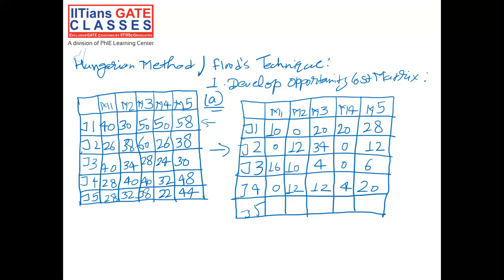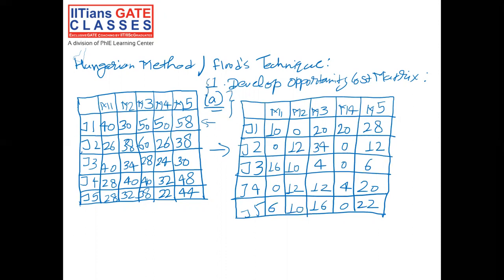Subtract 22 from each element of row 5, you will get 6, 10, 38 minus 22 would be 16, then 0, then 22. Now, this was the sub-step A of step 1 to develop the opportunity cost matrix.